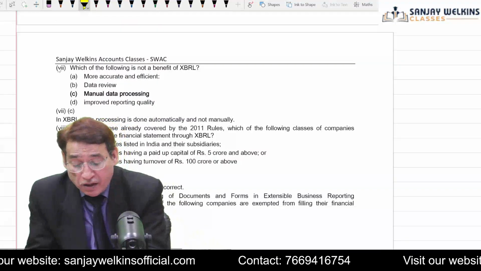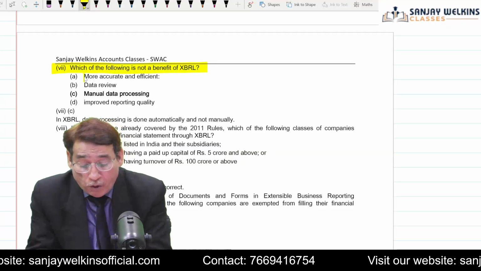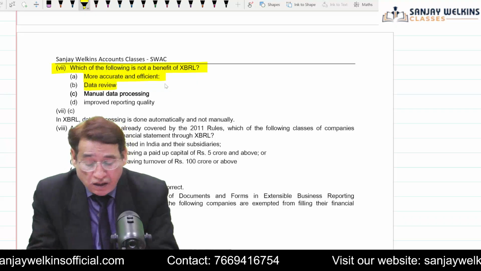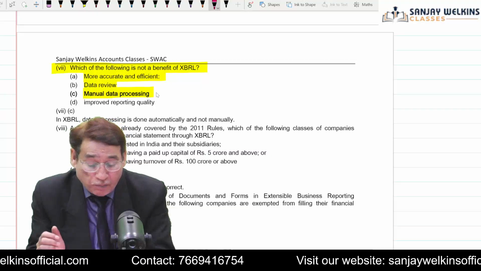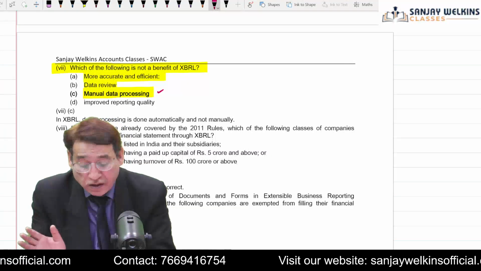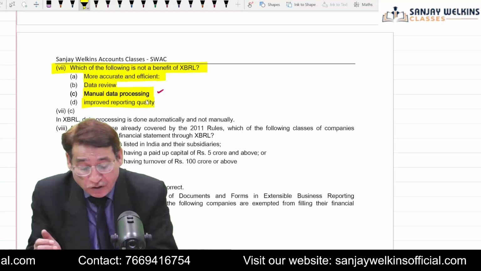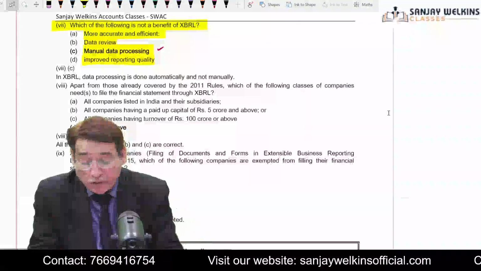And then here I have written, which of the following is not a benefit of XBRL? More accurate and efficient, it is a benefit. You can review the data, this is again a benefit. Manual data processing is not a benefit, so that is why this will be your answer in this case. The rest are considered benefits of XBRL.